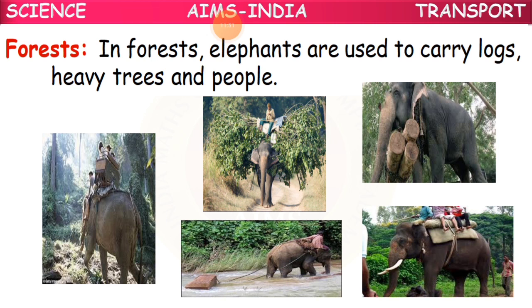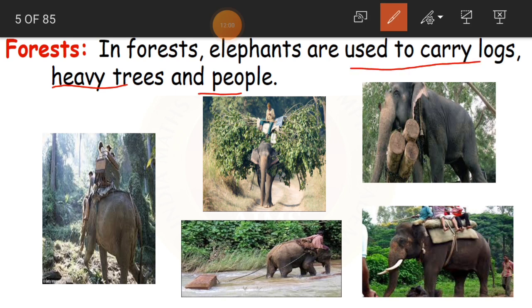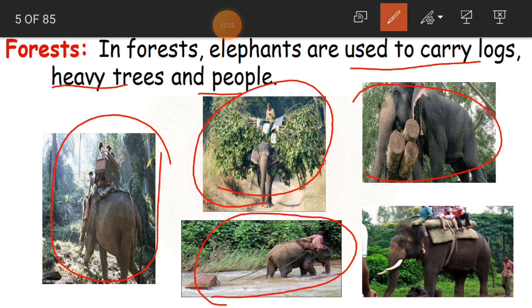Now in forests, see here. In forests, elephants are used to carry logs, heavy trees and people. As I said, see how the elephant is carrying? It is carrying people, it is carrying heavy trees, again it is carrying logs. See here, logs, too much weight. And the elephant is a wild animal, a very big animal. With the help of its trunk, it carries some heavy weight. So this is how in the forest the elephant is used for transporting things or people from one place to another place.